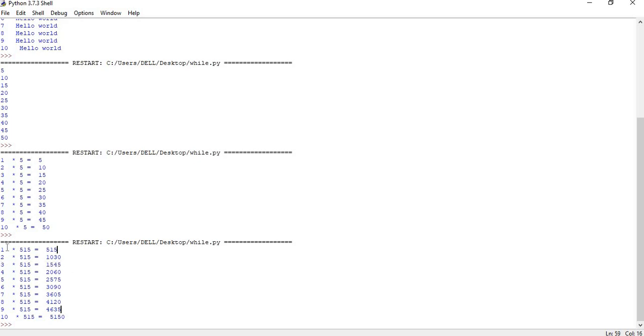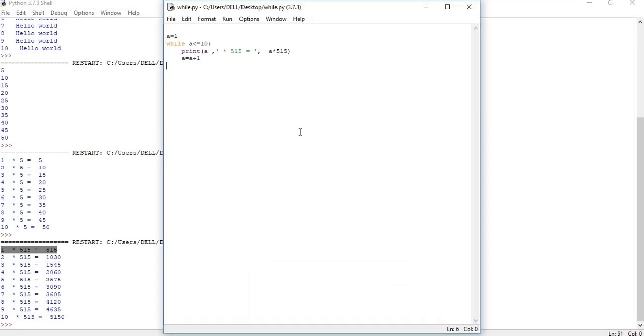So do you want me to put a heading here? Yes, I can put that. I can add something. Let me put it here. Print. Not here, because it's a while. I cannot keep it here. Let me print here, print 515 table. Let's run this. So you want till 10 only, then fine. If you want till 20, you can simply change it to 20. Let's save this and run.